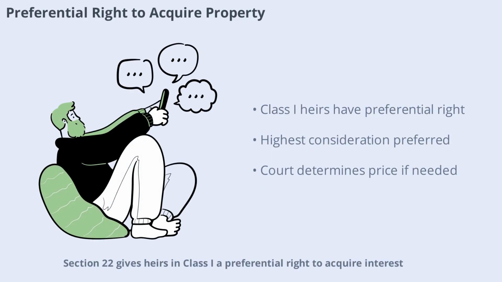Section 22 gives heirs in Class I a preferential right to acquire interest in immovable property or business if another heir wishes to transfer their share. If multiple heirs want to acquire, the one offering the highest consideration is preferred. The court determines the price if parties cannot agree, safeguarding co-heirs' interests.